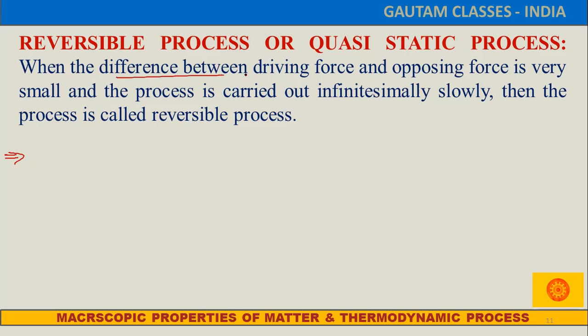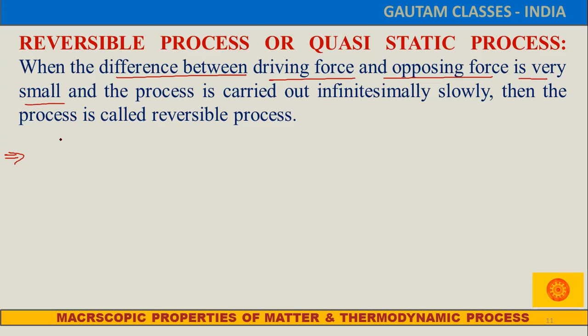And when can we say that it is a reversible process? When the difference between the driving force and the opposing force is very small, and the process is carried out infinitesimally slowly, then the process is called a reversible process.